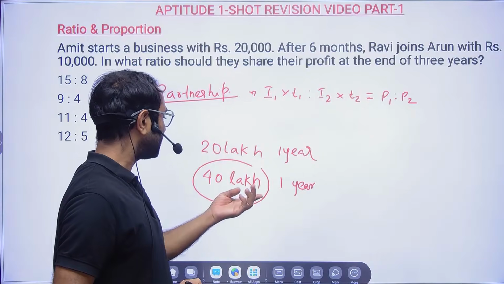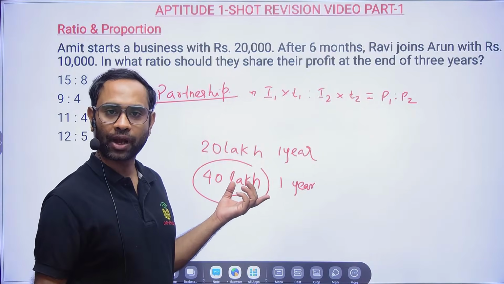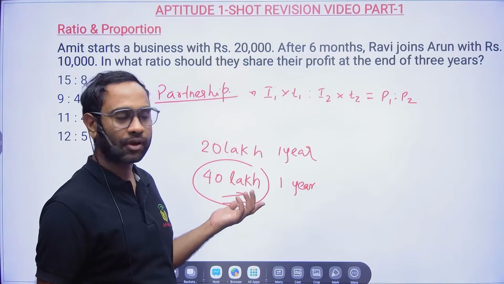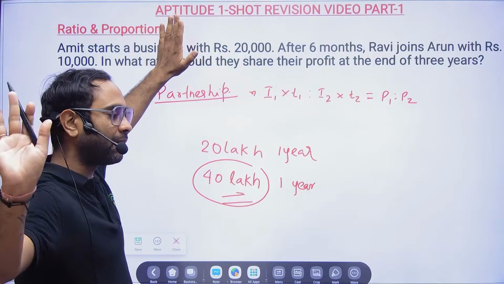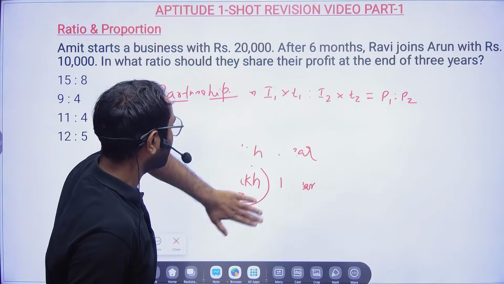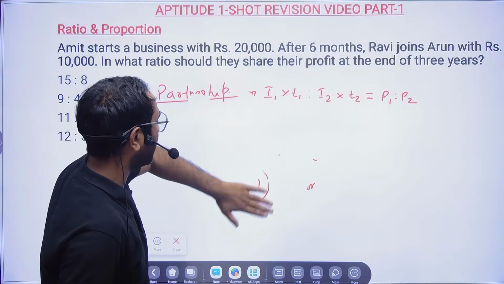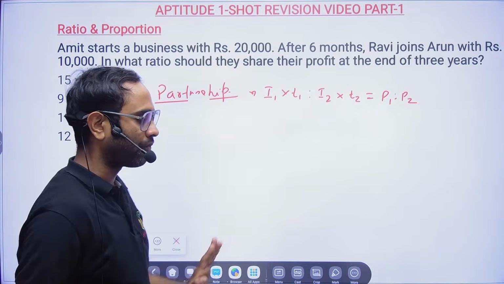In fact, if there is loss, he will be losing more. But in ratio and proportion, everybody will always be in profit only. So always remember, investment into time will be nothing but your profit ratio.